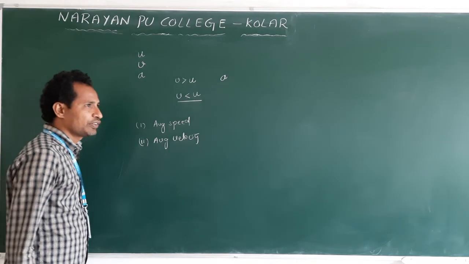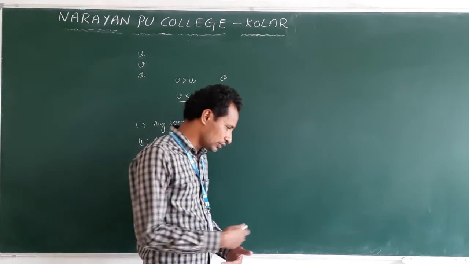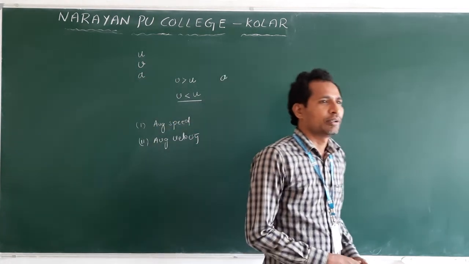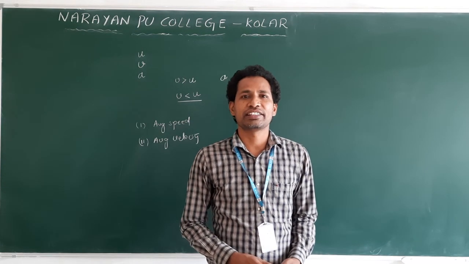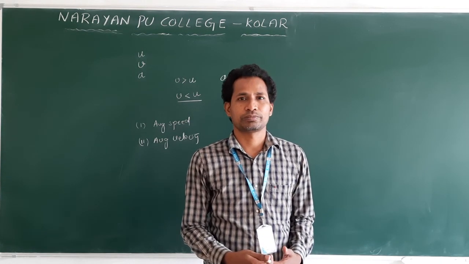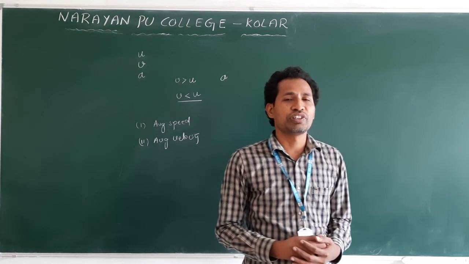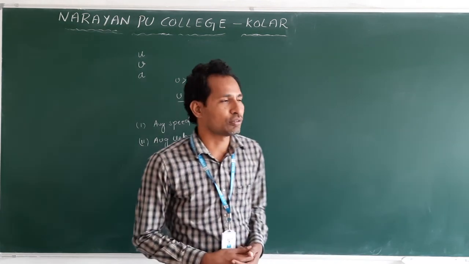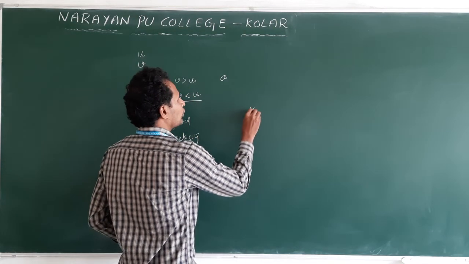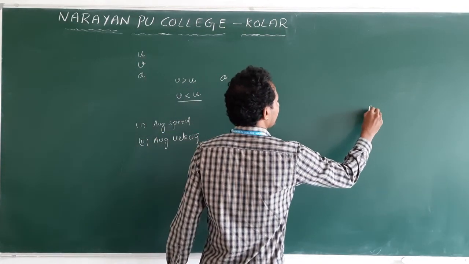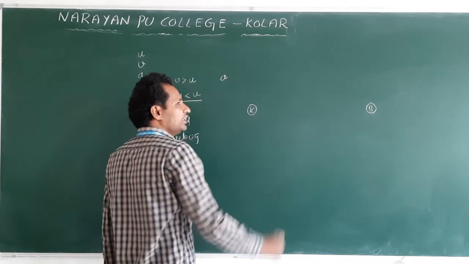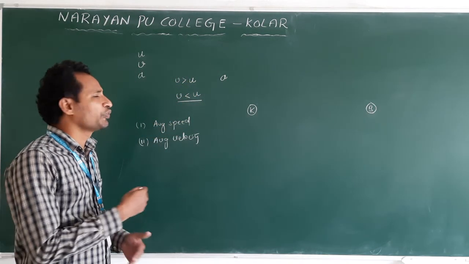Why we call it average: in motion, a body will not maintain constant speed or constant velocity. Suppose we are moving from Kolar to Bengaluru by car.